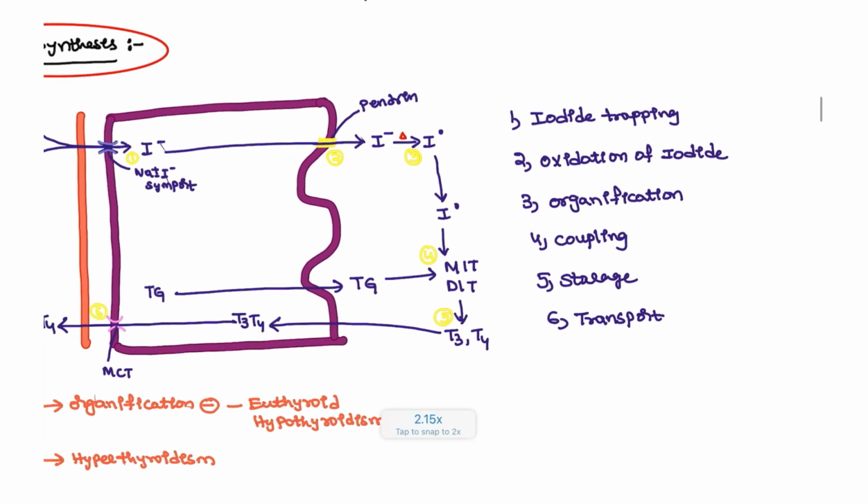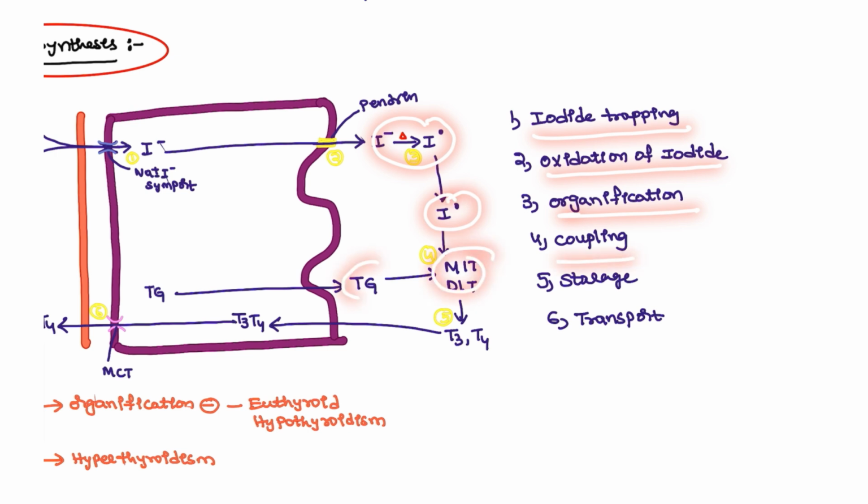So the first step will be iodide trapping from the food, and then oxidation of the iodide. Here you can see the conversion, and next organification, and next coupling of the thyroglobulin, then storage and transport to the circulation. These are the important steps of the thyroid.